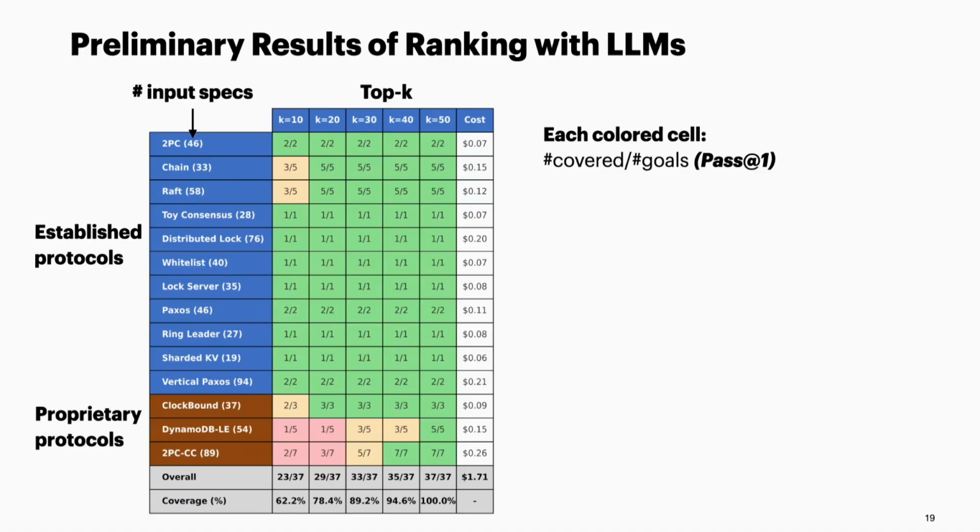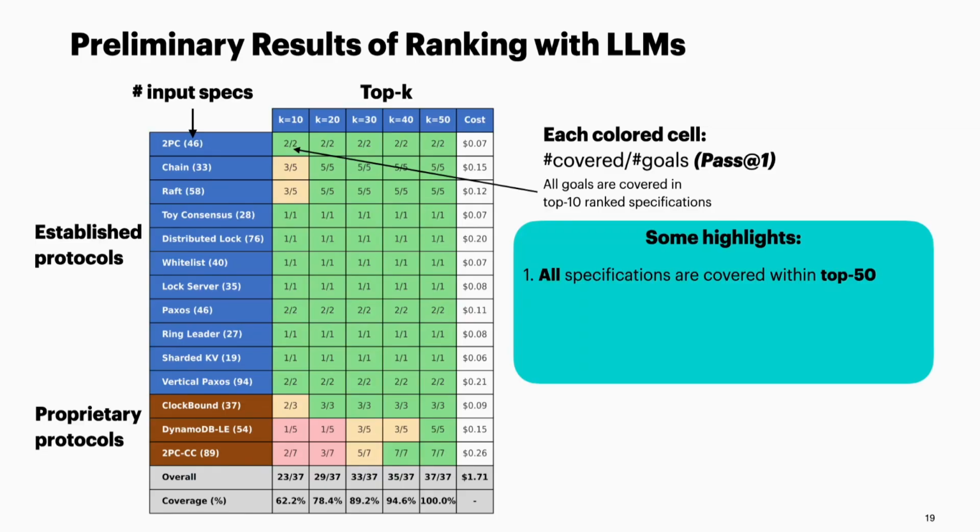And this is pass at 1. For instance, this cell says that 2 out of 2 goals are covered within the top 10 ranked specifications. And we prefer the green colors in this table. Some highlights: all the specifications are covered within top 50, and many are covered within top 10. And moreover, the cost is not negligible, if you see the last column showing the cost in dollars.